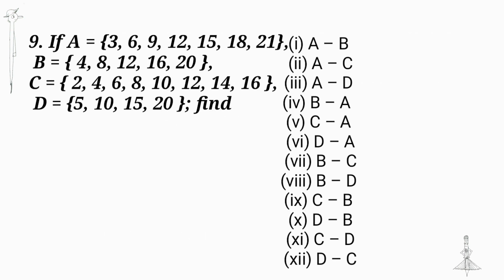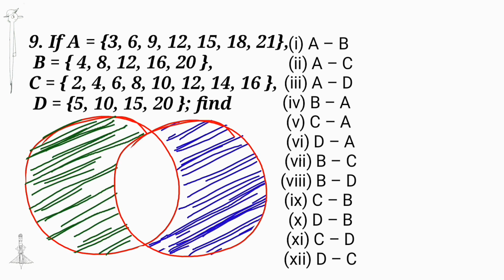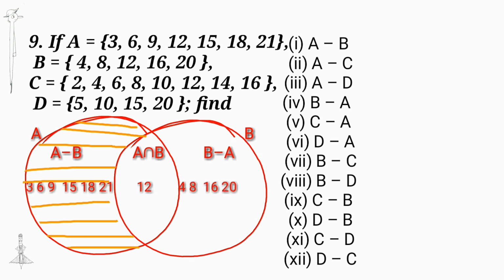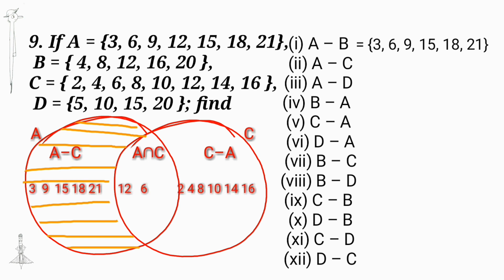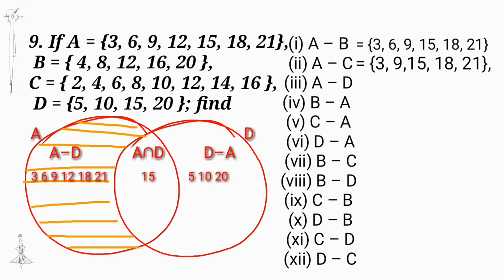If A is equal to {3, 6, 9, 12, 15, 18 and 21}, B is equal to {4, 8, 12, 16 and 20}, C is equal to {2, 4, 6, 8, 10, 12, 14 and 16} and D is equal to {5, 10, 15, 20}. Find A minus B. We get set {3, 6, 9, 15, 18 and 21}. And next A minus C, the elements which are present in A and not present in C. We get {3, 9, 15, 18 and 21}. Then next A minus D. We get {3, 6, 9, 12, 18, 21}.